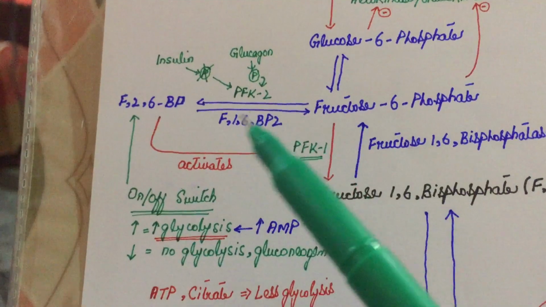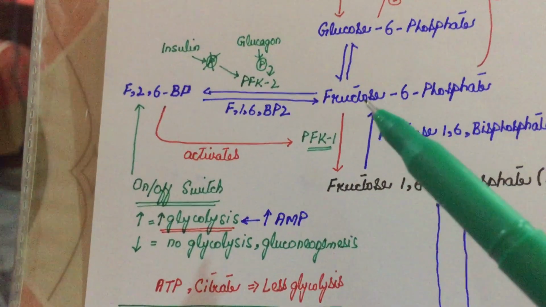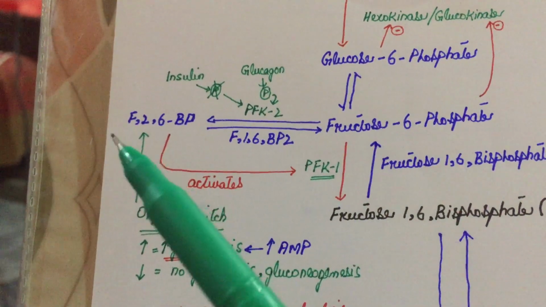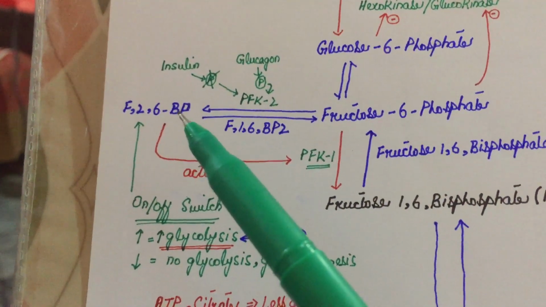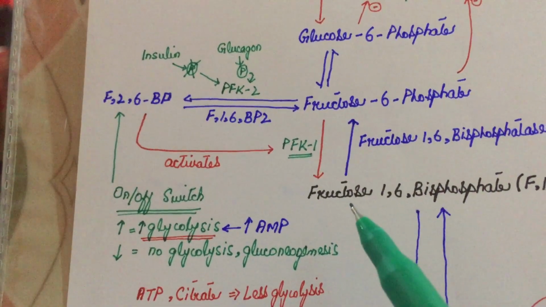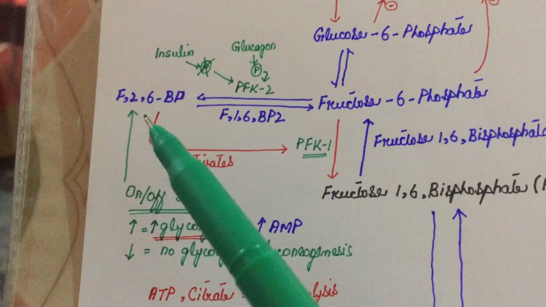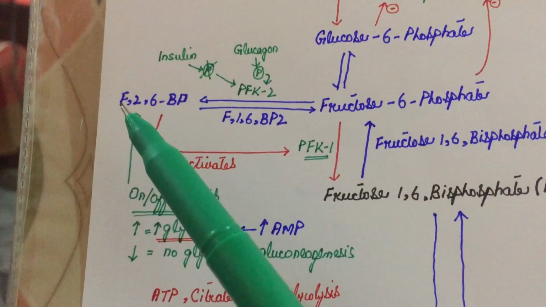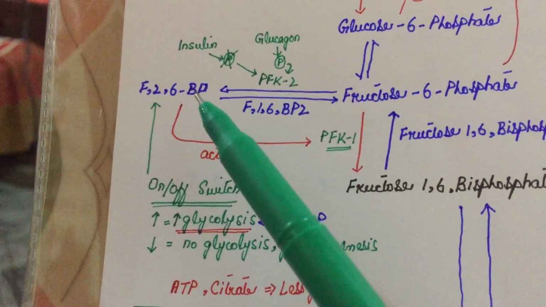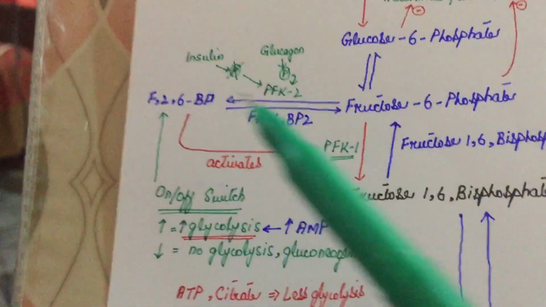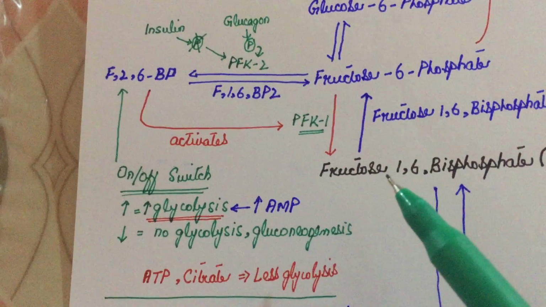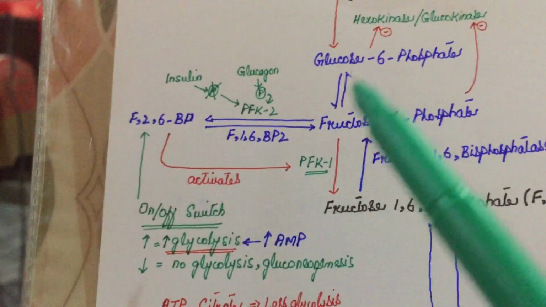But how this whole process happens, I will tell you: fructose 6-phosphate first converts into fructose 2,6-bisphosphate instead of converting into fructose 1,6-bisphosphate. The only difference between this molecule and this molecule is that it is fructose 2,6-bisphosphate. It means that one molecule of phosphate is attached to the second carbon, while here the one molecule of phosphate is attached at the first carbon.